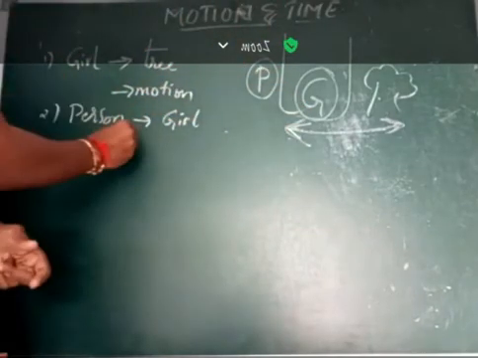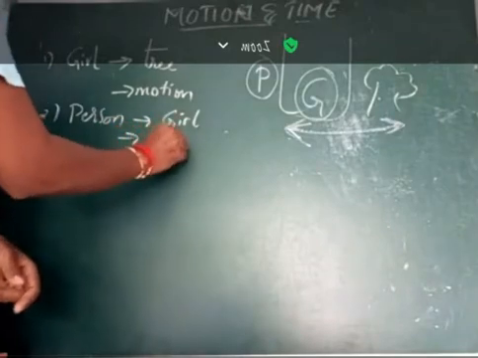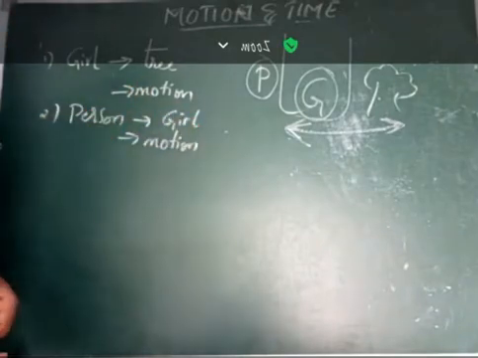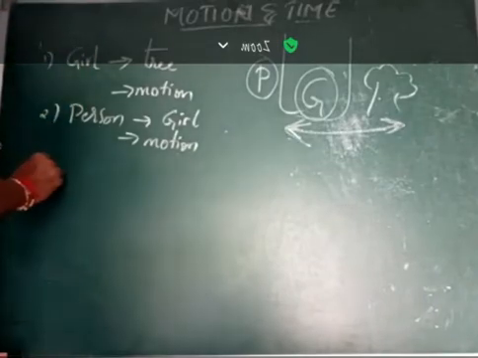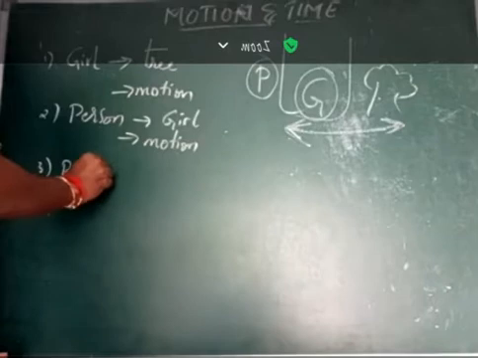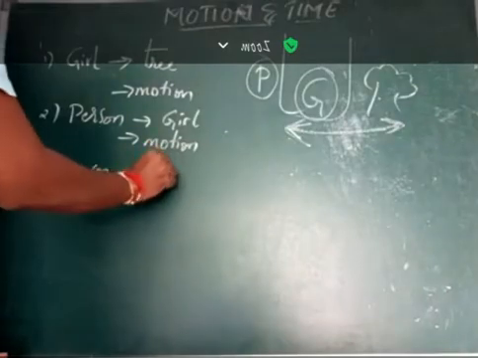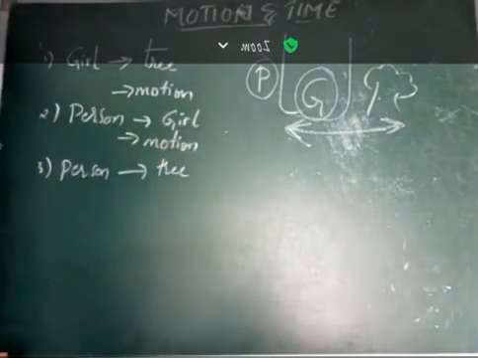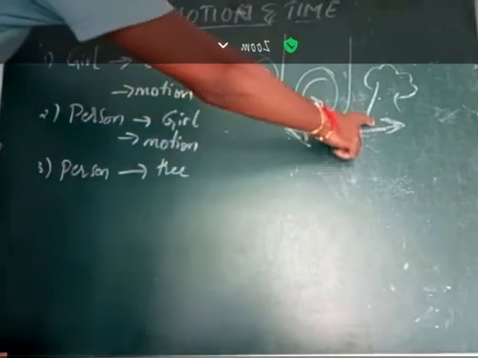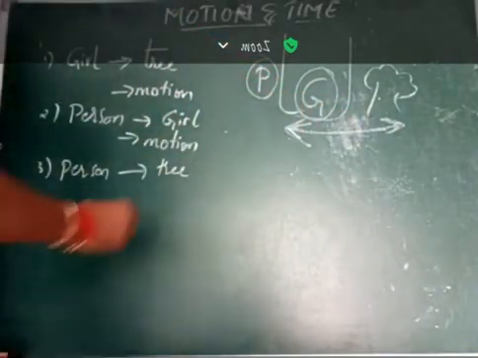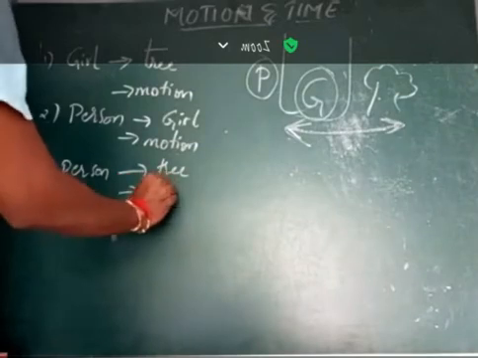So obviously the answer is motion. And what is the position of the person with respect to the tree? He is at rest and the tree is also at rest. So obviously the answer is rest.